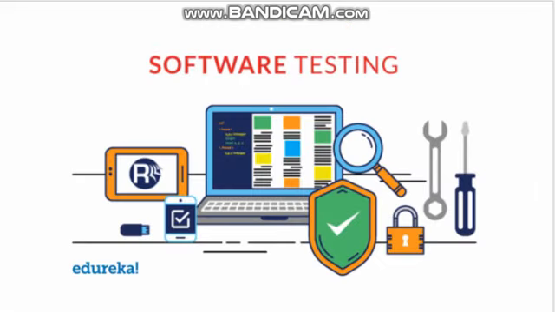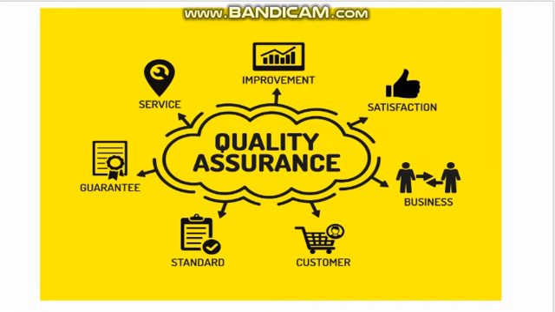So after software implementation, we go for the software testing. So what is software testing? As I've already told you, testing is all about validation and verification of your software. So we are going to check whether the software is developed according to the customer's needs and whether it will satisfy all the needs and requirements of your customer. So different types of testings are carried out. Testing also plays a very major role during the software development process.